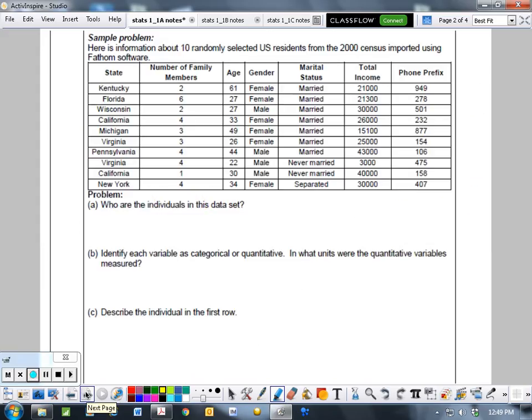A sample problem that you're going to see on your assignment and throughout the year is: here's information from 10 randomly selected U.S. residents from the 2000 census. We imported data from the 2000 census into a software program called Fathom. We have three main software programs that we use in statistics. Minitab is very, very popular among people who truly run statistics in everyday business and marketing; they use statistics everywhere. That program usually costs about $2,000 to $4,000 and maybe more depending on how expansive you want your program to be. And then we have Fathom software.